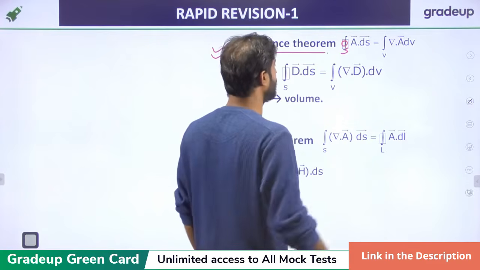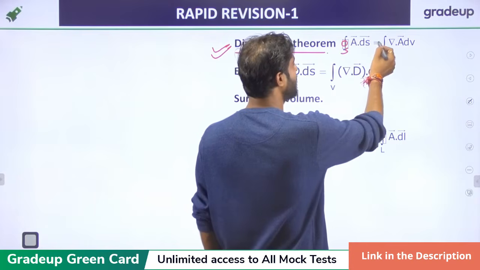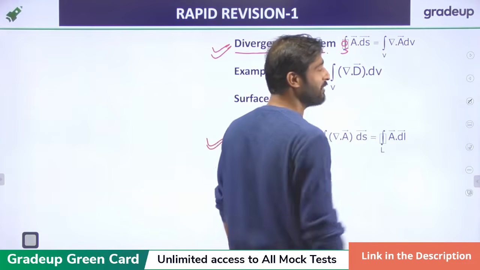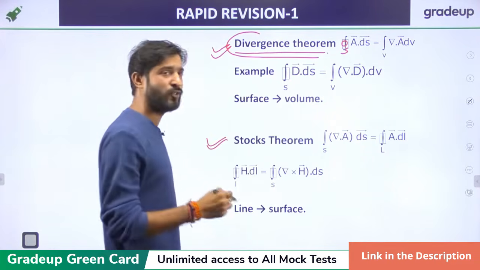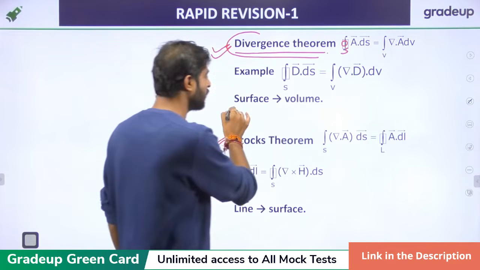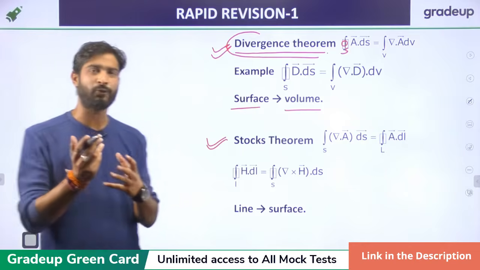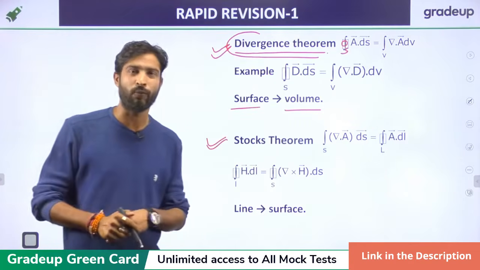The divergence theorem is the closed surface integral of A dot dS, which is always equal to the volume integral of del dot A dV. It means the divergence theorem is an approach by which we can transform the surface integral into the volume integral.